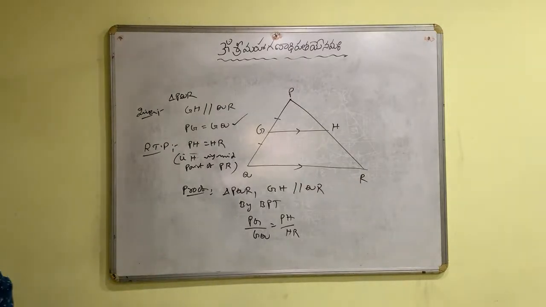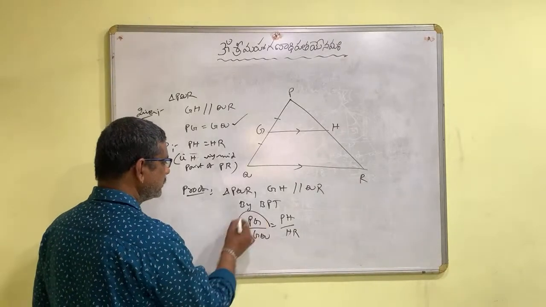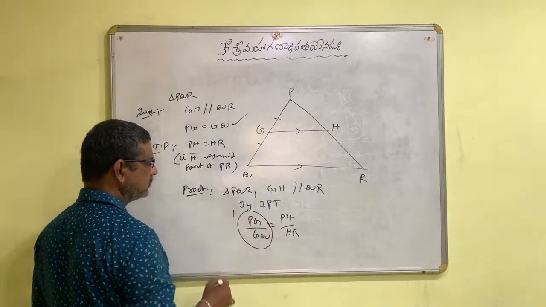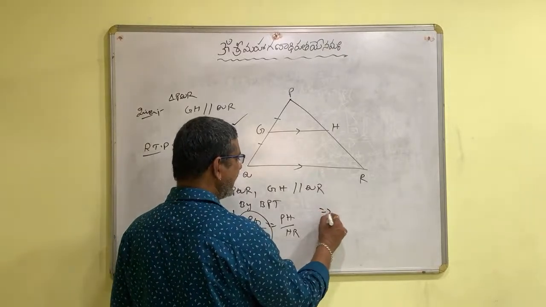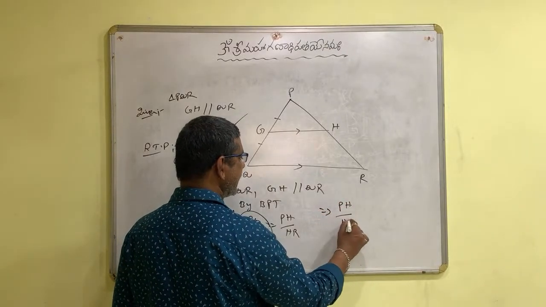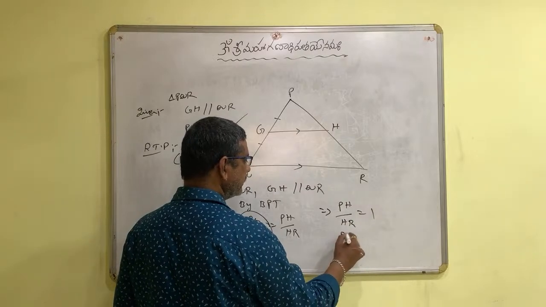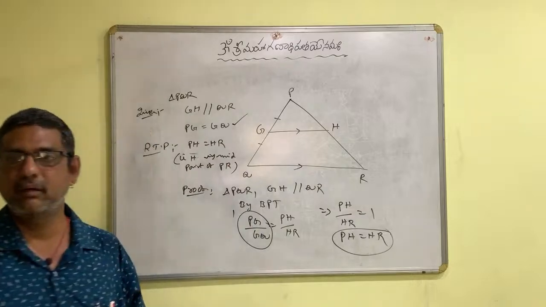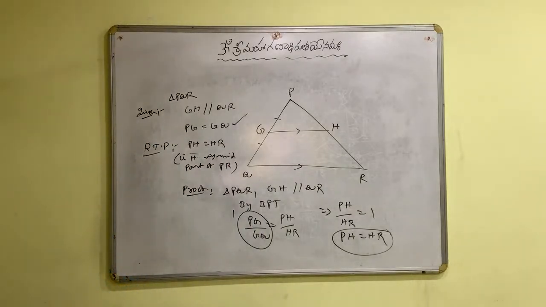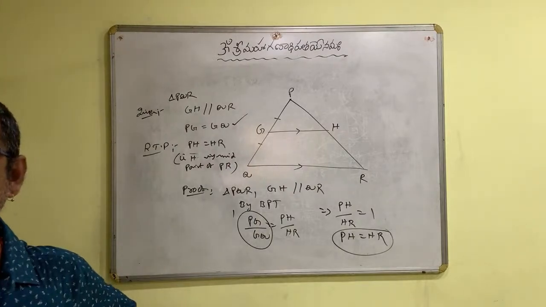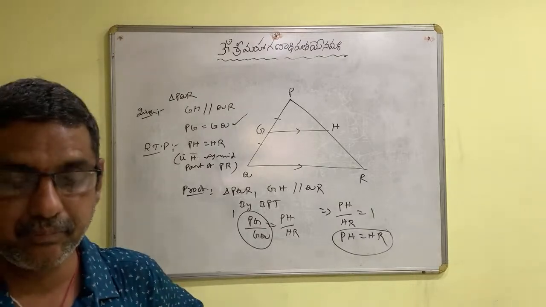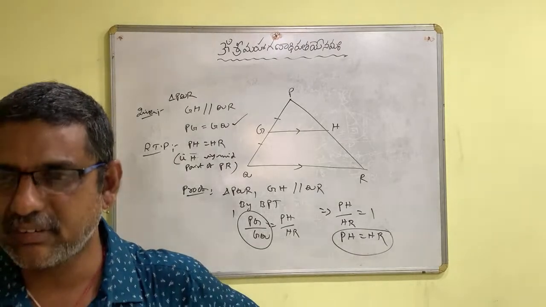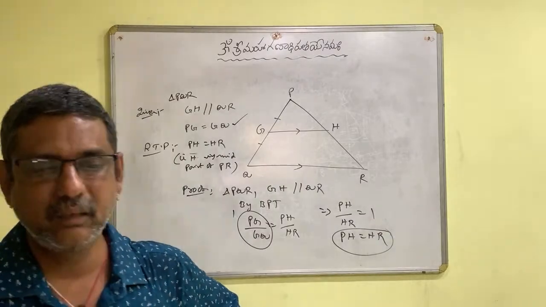That means their ratio is 1. So PH by HR is 1. Then PH is equal to HR. Okay na? That means H is the midpoint of PR. Okay children?